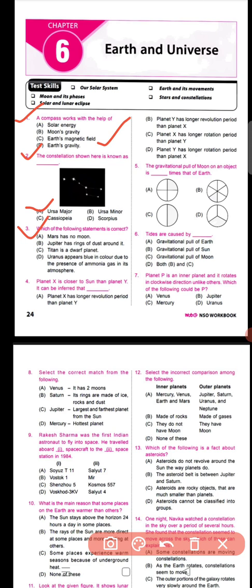Question number 3 says that which of the following statements is correct? Four statements are there. First one is that Mars has no moon. Second is that Jupiter has rings of dust around it. Third is Titan is a dwarf planet. And fourth is Uranus appears blue in color due to the presence of ammonia gas in its atmosphere. So your correct statement is option number B, that Mars has two moons.